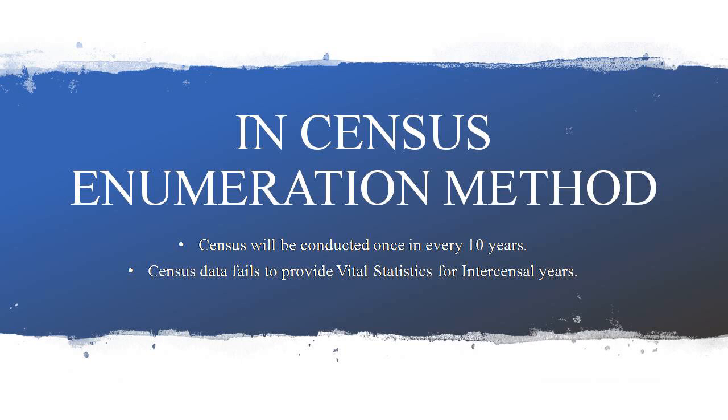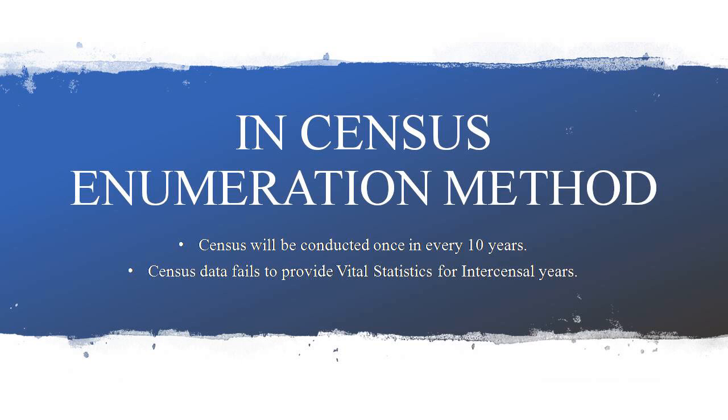So, in these two methods, we can come to a conclusion that among registration method and census enumeration method, the best suitable method is registration method, because in this method all the details of human life are recorded continuously and compulsorily in all the fields, whereas in the census enumeration method it is recorded only once in every 10 years. So therefore the best suitable method is registration method.